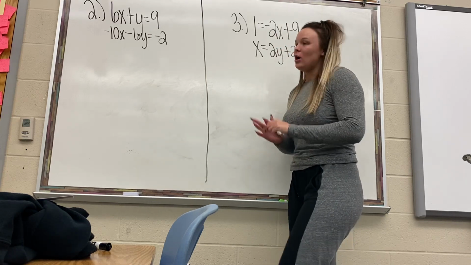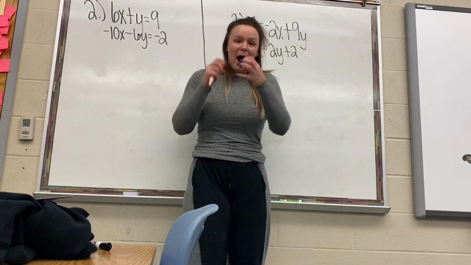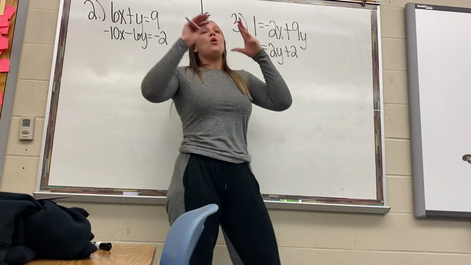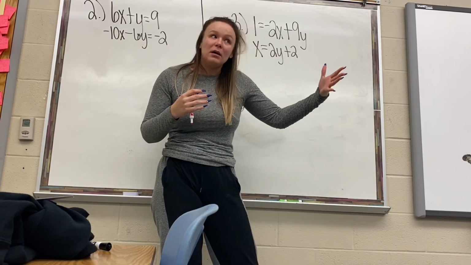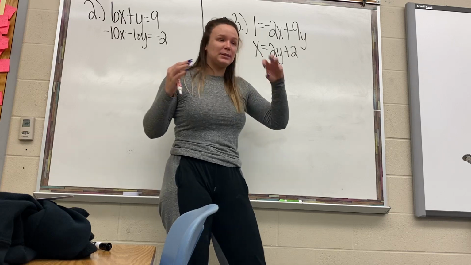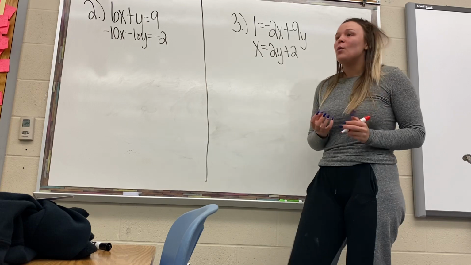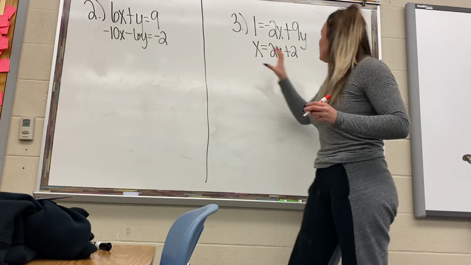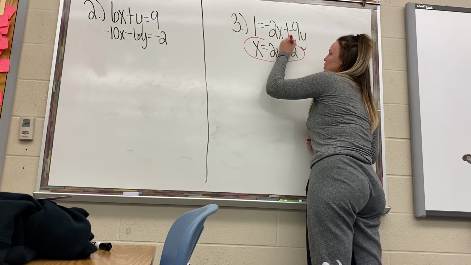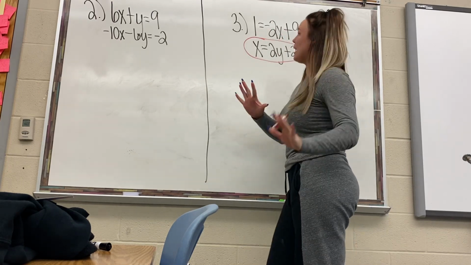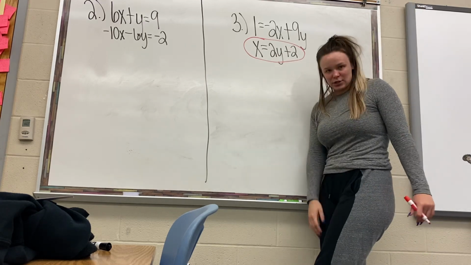Now, here's the thing. On substitution, we know that we always want a y equals blah, blah, blah, or an x equals blah, blah, blah. If it's y equals blah, blah, blah, that means it's in y equals mx plus b form. But the bottom line is we have to know what x or y equals. So if you look at number 3 here, if we circle this bottom equation, which I'm hoping you already did, but if you didn't, that's okay, we have something that does say x equals an equation.